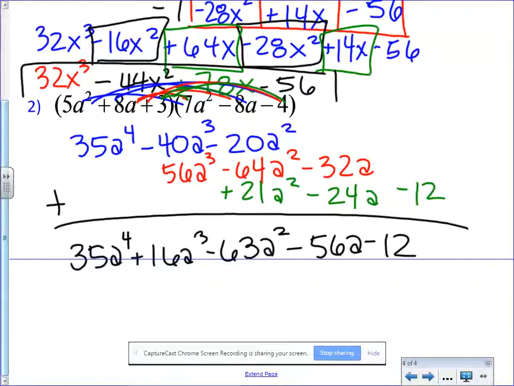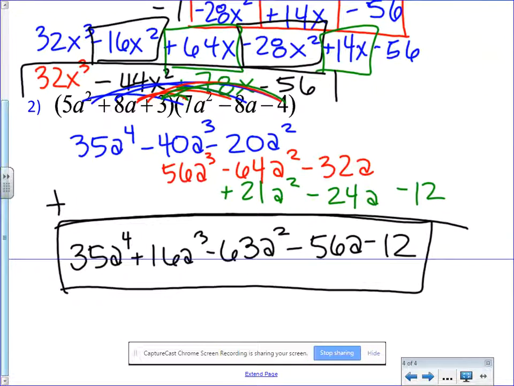That's what I think I'm getting. If you disagree with me, let me know. It's possible I made a mistake. So both of these methods work every time. So I would recommend picking one you feel more comfortable with and using that one. The more practice you get with one, the better you will feel. You have the rest of the time to work on homework.